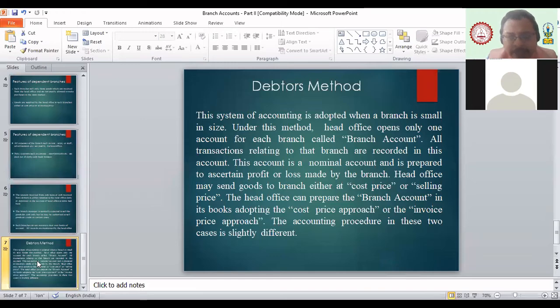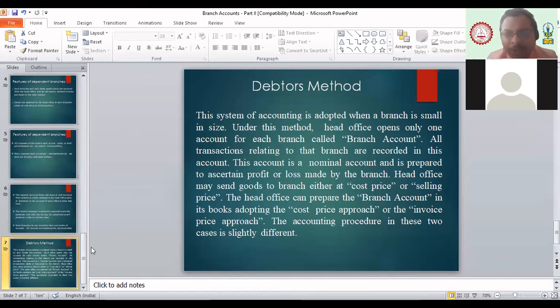Next one is the debtors method, which we are going to discuss in detail: what types we can have under the dependent method, dependent branches. So the first one, as I said, is the debtors method. In this method, all the branch records are kept by the head office by maintaining one simple account. We call it the branch account.